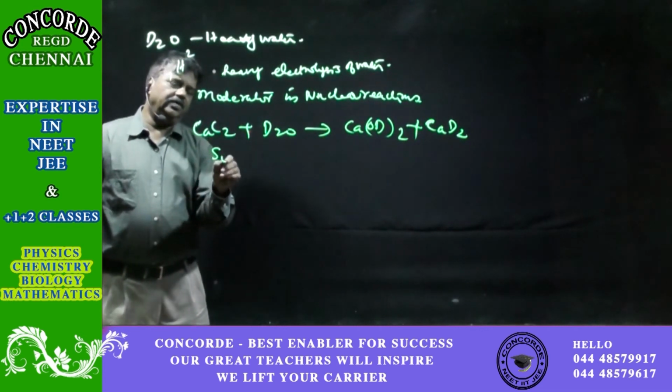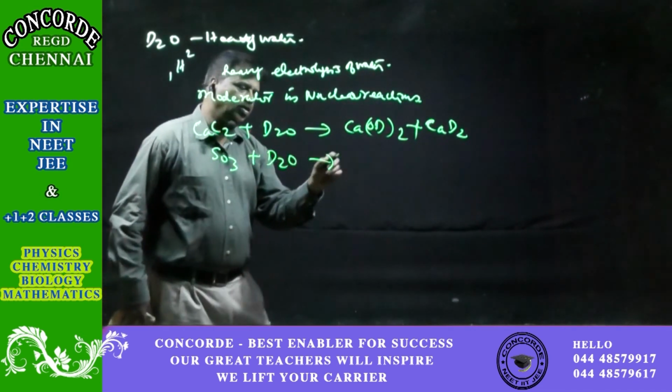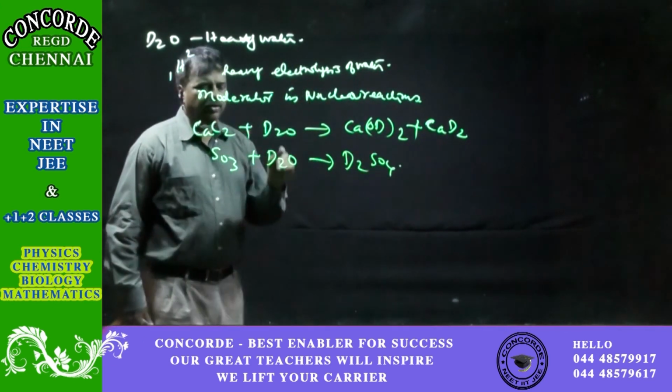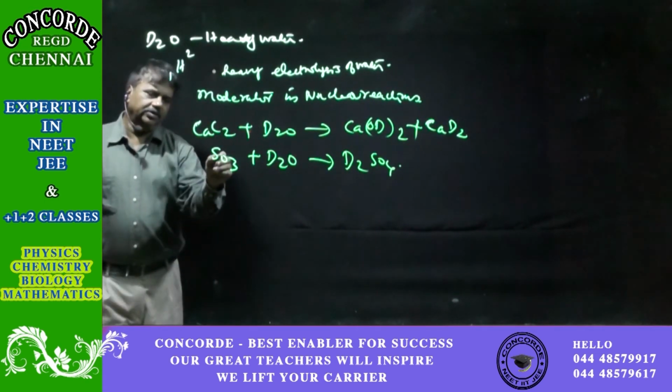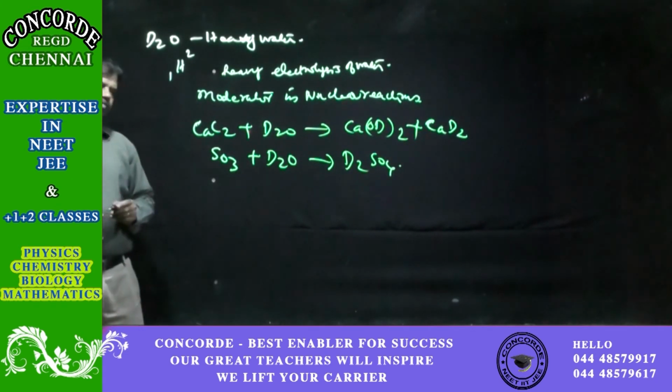In the case of SO3, it reacts with SO3 to form D2SO4, deuterated sulfuric acid. These are the important reactions of deuterium oxide, heavy water.